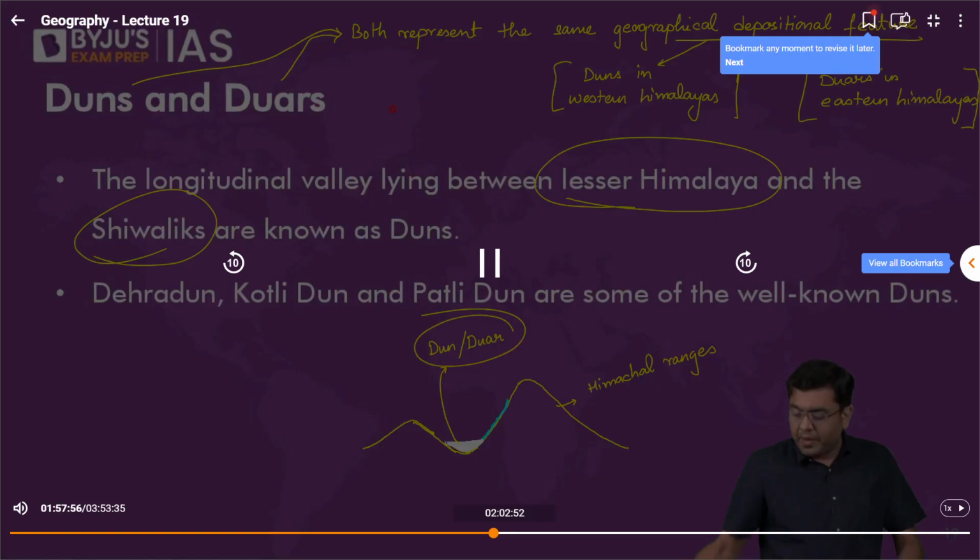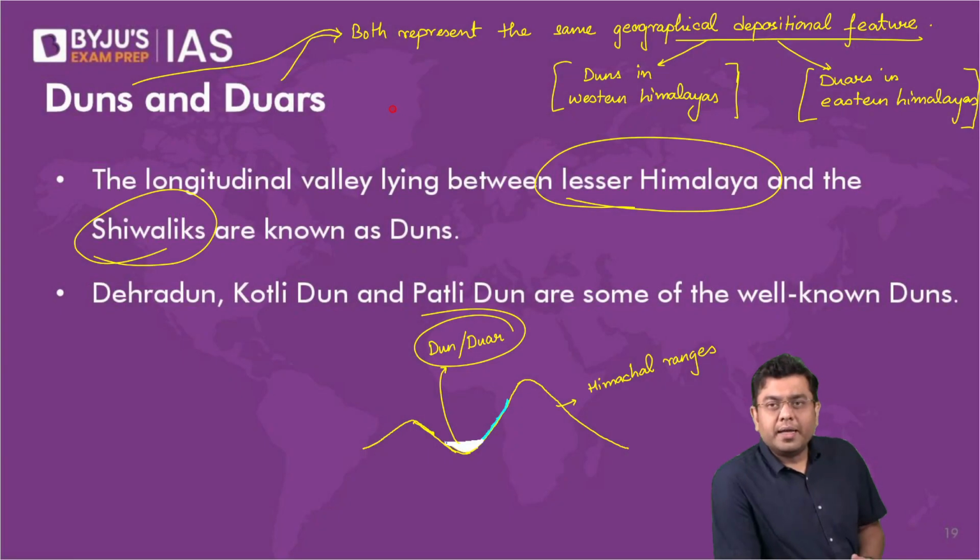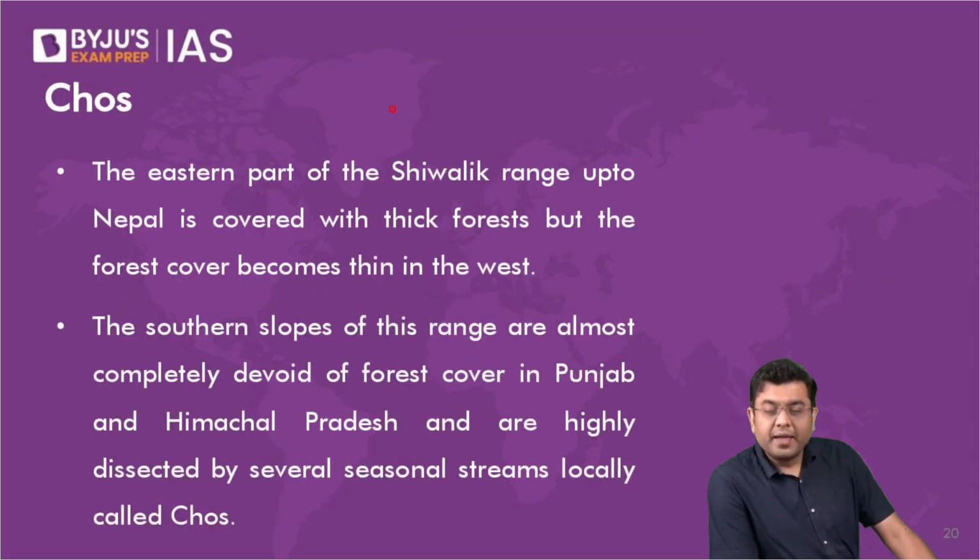Okay, so this is about the creation and existence of various duns and duars. Then you also have the creation of a certain kind of feature which is referred to as kos or chos in those areas.